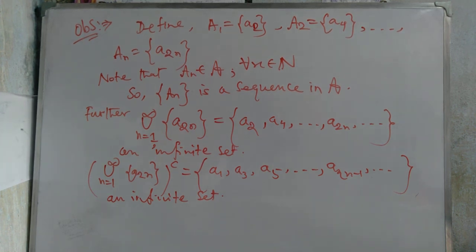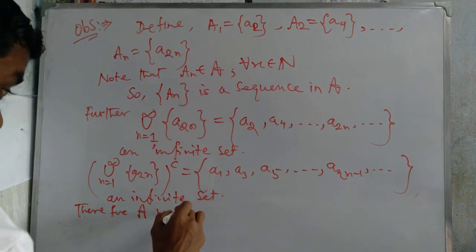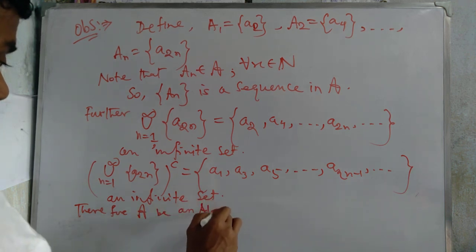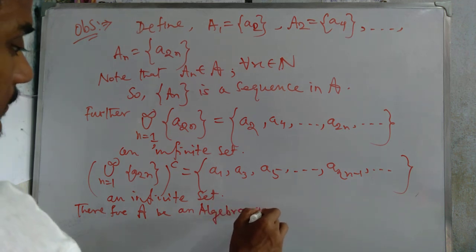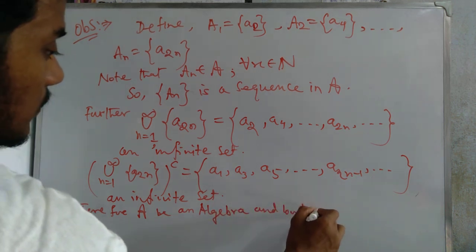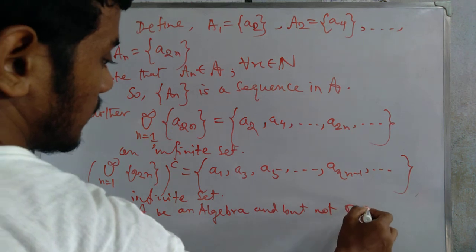But if we construct in this way, that means the union does not belong to this script A. So therefore this collection is an algebra but not a sigma algebra.